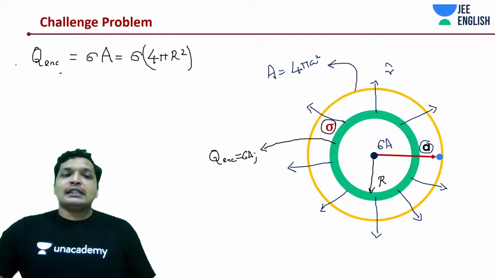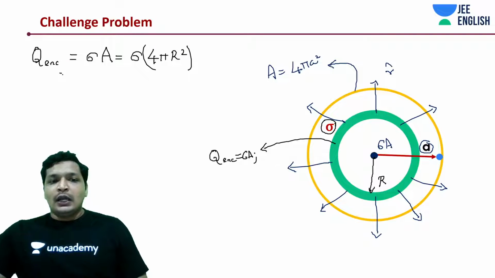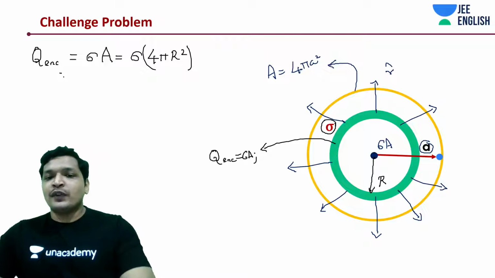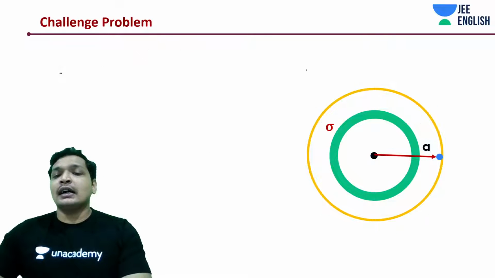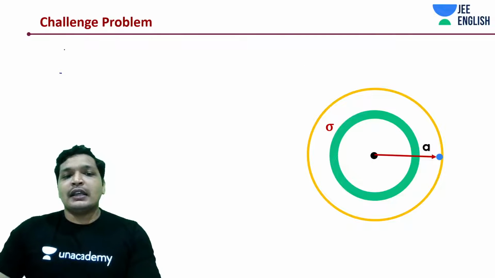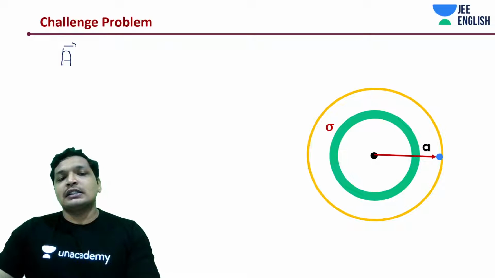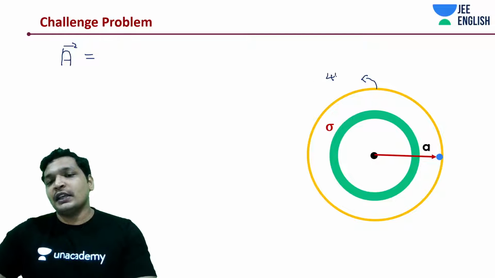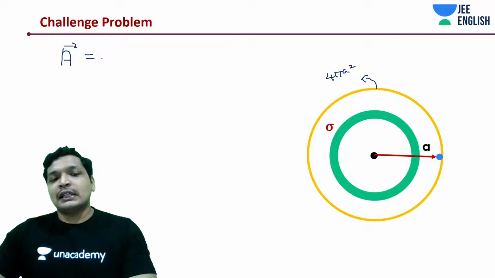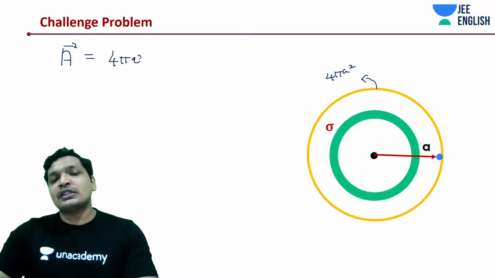Just keep moving for now. Okay, this is charge enclosed. We found out charge enclosed. Now we will write down the Gaussian equation. And what is the area vector? I'm talking about this Gaussian surface which has 4 pi a square area, so the area vector is nothing but 4 pi a square into r cap.